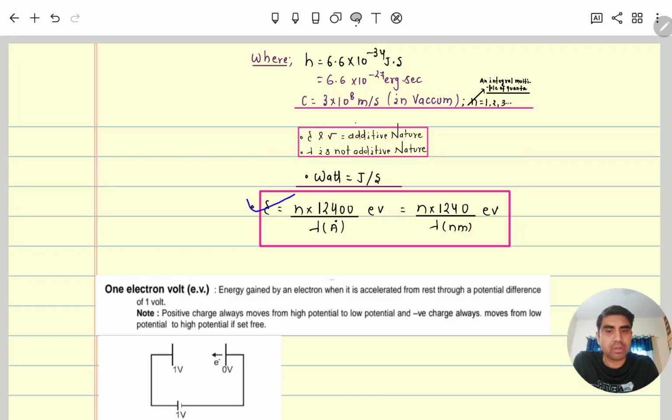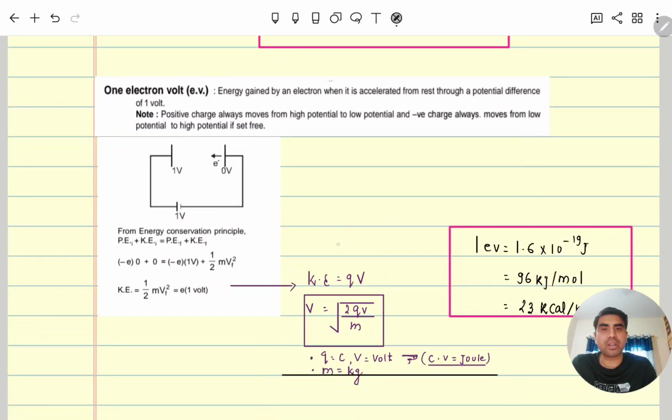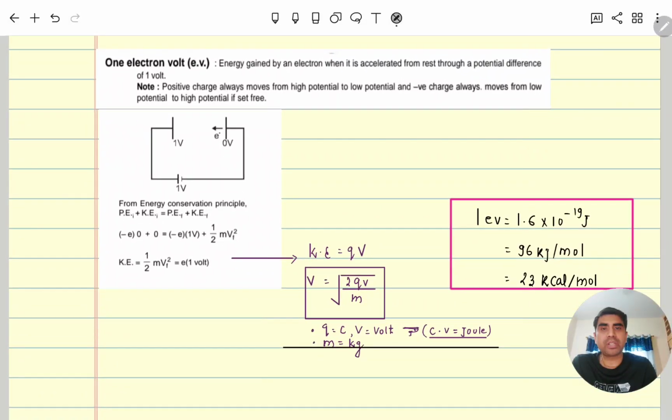If the energy of a photon is given in kilocalorie per mole, then on this side you can multiply by 23, then you can equate and calculate the number of photons or the wavelength, whatever it is asking. Now one small topic we will discuss: 1 electron volt, that is, when an electron is accelerated through a 1 volt potential difference,